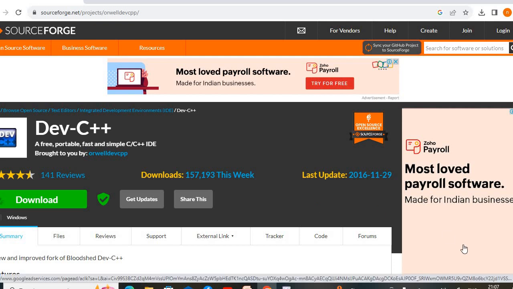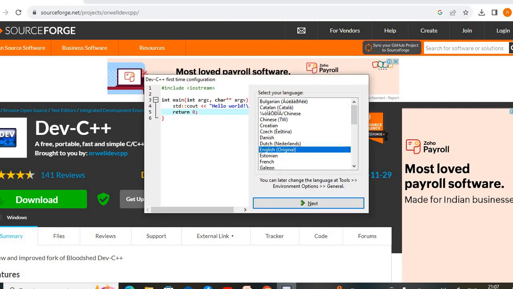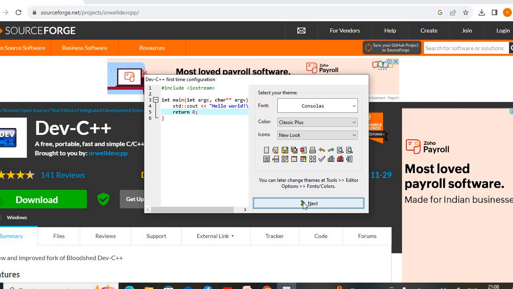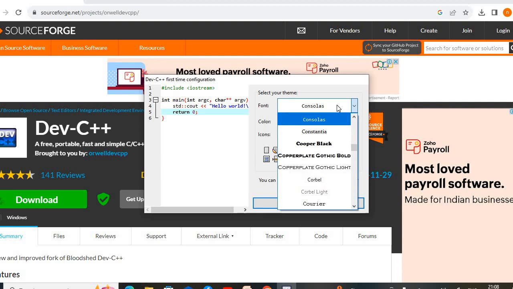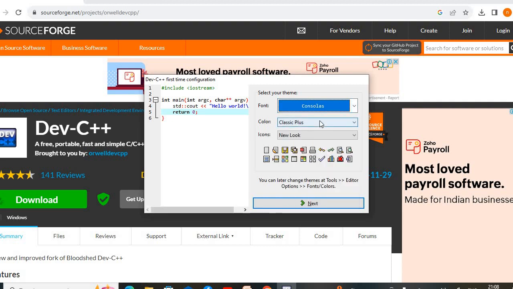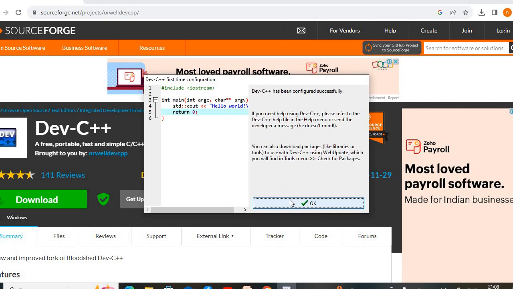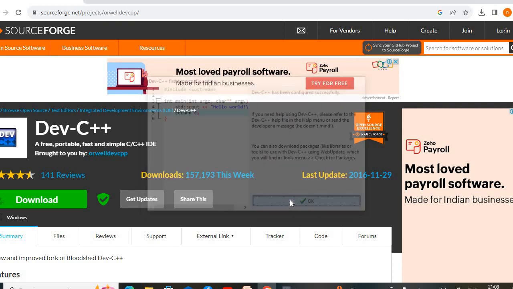Now Dev is loaded in our system, and this is our Dev C++ configuration. At the starting stage, we have to select the language. We have different languages. Dutch is there, Korean is there, Danish is there, French is there. We have to select the English language. Click on next, and after this are the fonts. You can select any font here. Next, after that, click on next. After that, click on OK.